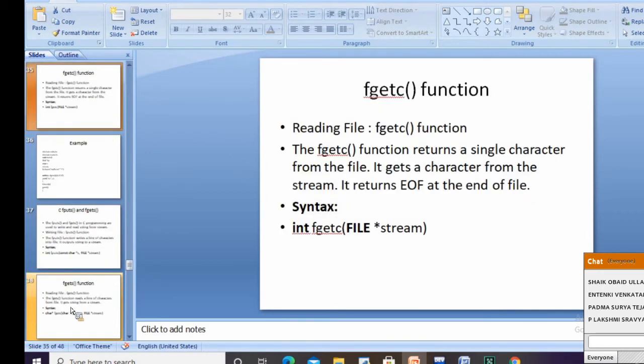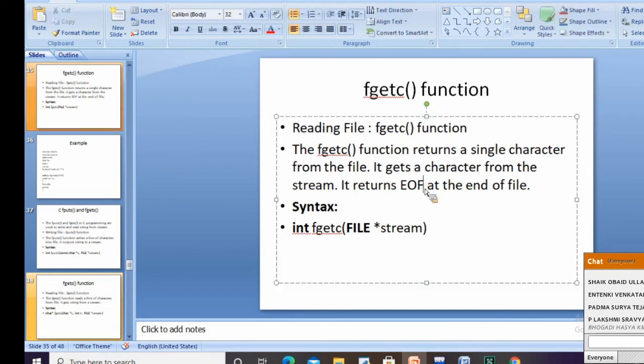Coming to fgetc. It returns a single character from the file. The fgetc function returns a single character from the file here. It gets a character from the file and it returns EOF at the end of the file. What's the purpose of fgetc? It returns a single character from the file.